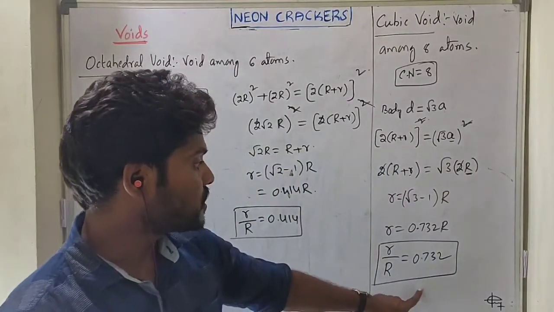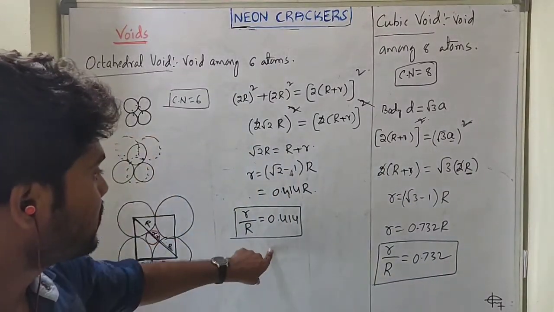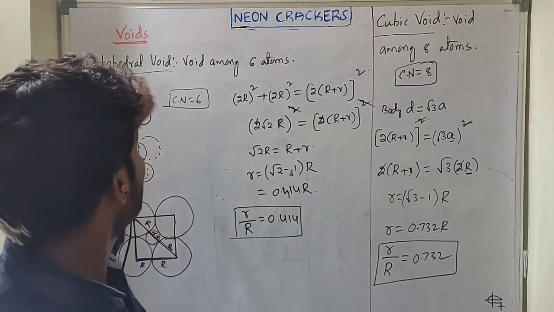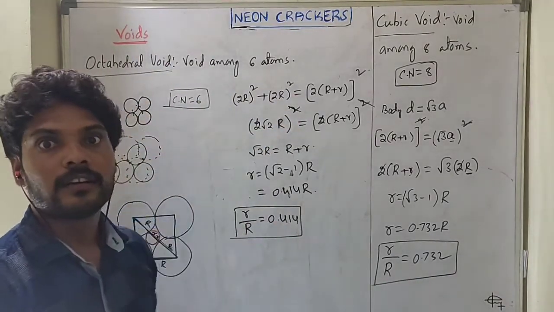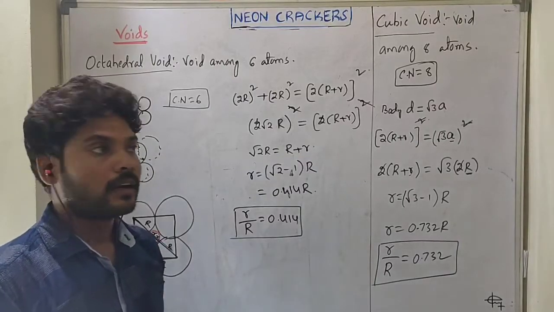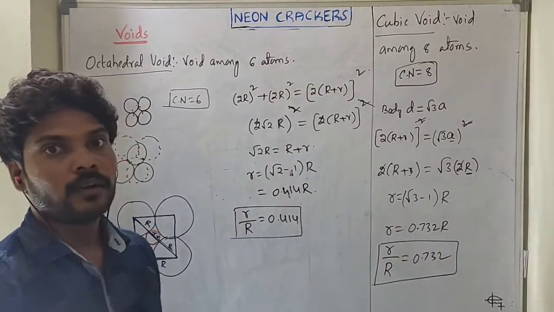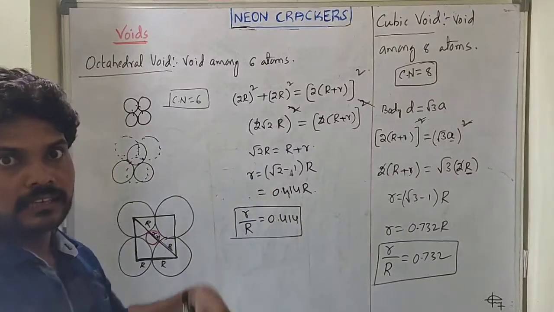This is the radius ratio for cubical void, and this is the radius ratio for octahedral void, and before that we discussed triangular void and tetrahedral void. So these are the 4 important voids, and we can see the relationship.